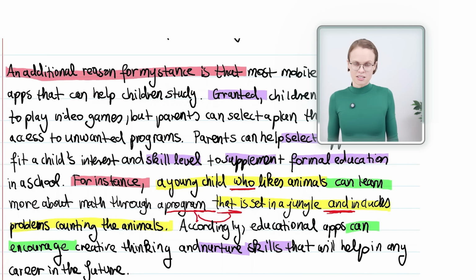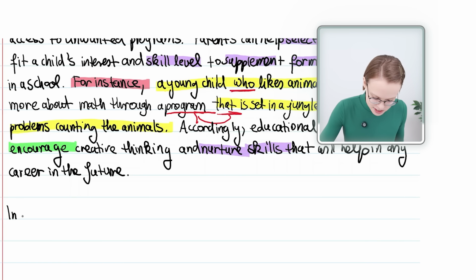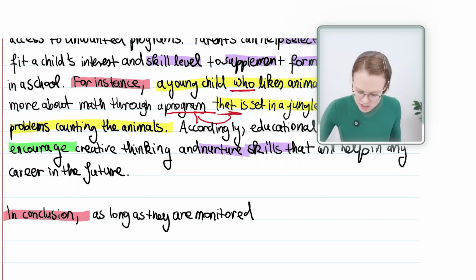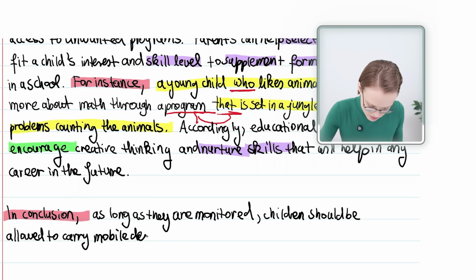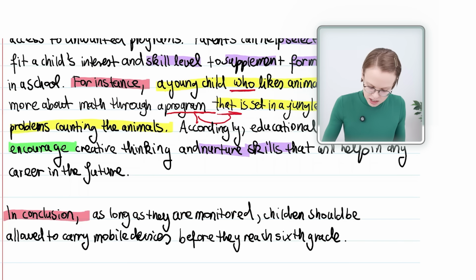Finally, you have to write a conclusion for the whole essay. I picked the sentence starter in conclusion from my template to show the IELTS examiner that this is my conclusion. And don't forget to put this into a new paragraph. In conclusion, as long as they are monitored, children should be allowed to carry mobile devices before they reach 6th grade. And by the way, I forgot to highlight that accordingly is also from the template. This sums up my opinion nicely.